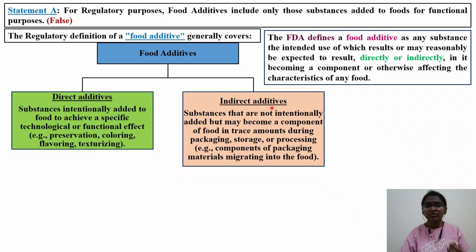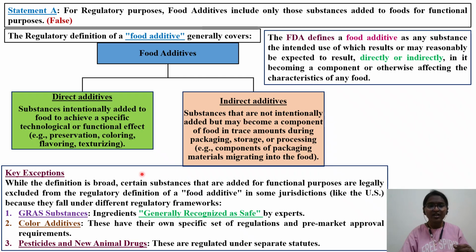Coming to indirect food additives, these are substances that are not intentionally added. They are not intentional, but they may become a component of food in trace or minute amounts during packaging, during storage or during processing. So components of packaging material migrate into the food. This was something related to the last option.